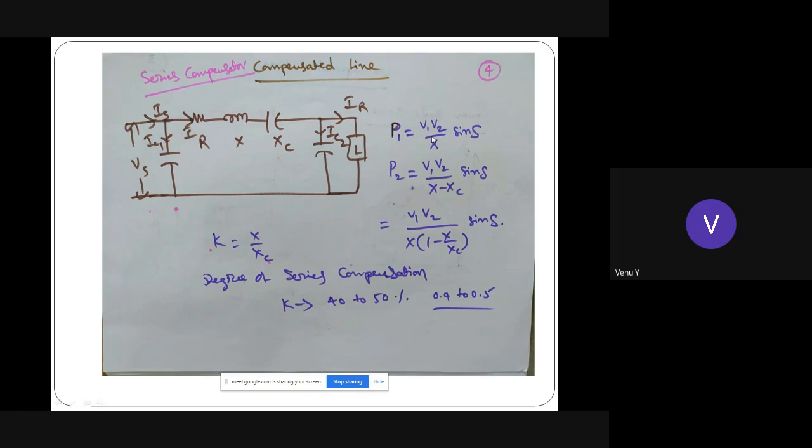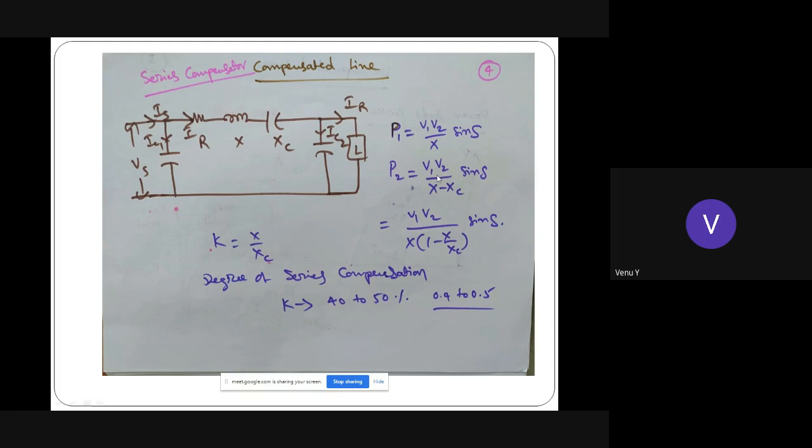Now P1 is nothing but the power without any compensator, in which P1 equals V1 V2 by X sine delta. V1 is the bus voltage one, V2 is the second bus voltage, X is the line reactance, and delta is the power angle or load angle.